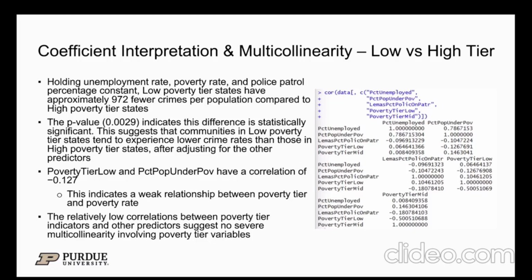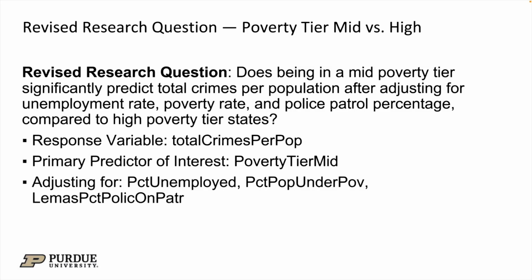Low poverty tier and percent population under poverty have a correlation of negative 0.127. This indicates a weak relationship between poverty tier and poverty rate. The relatively low correlation between poverty tier indicators and other predictors suggests no severe multicollinearity involving poverty tier variables.